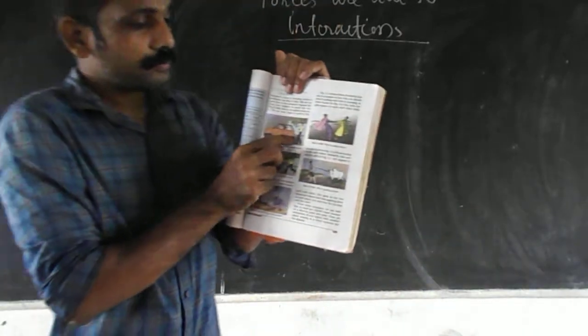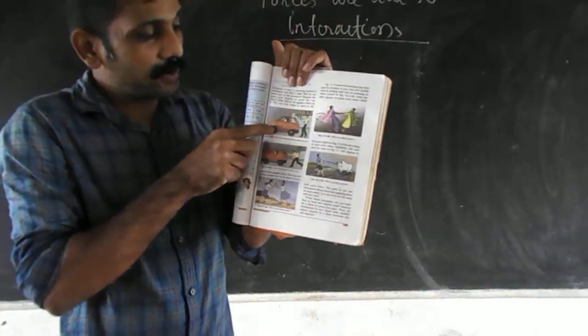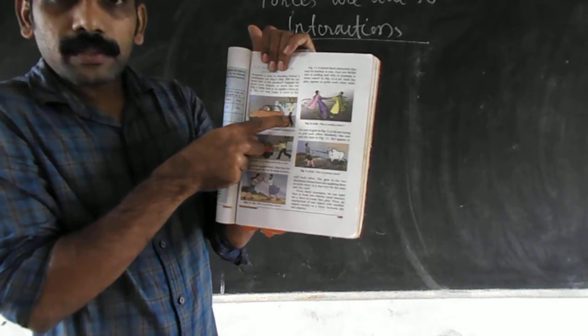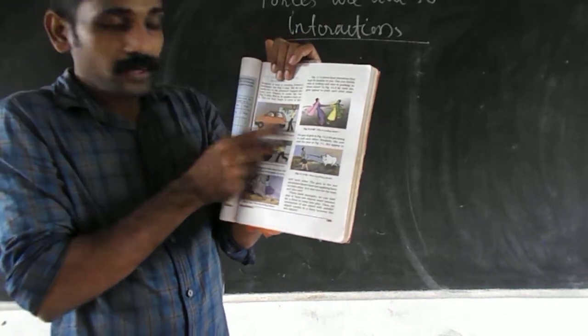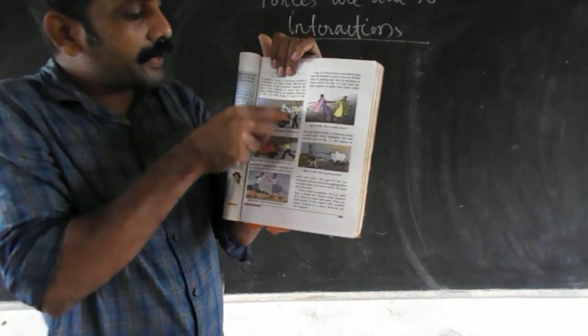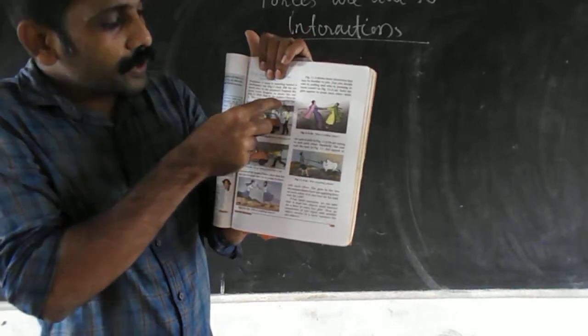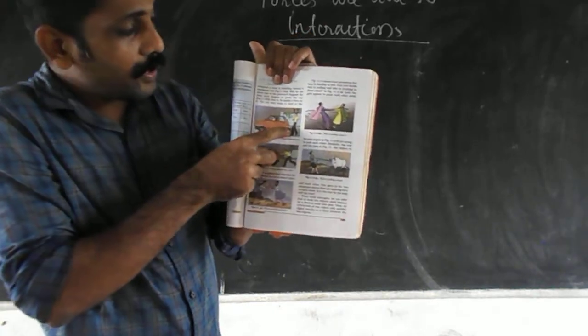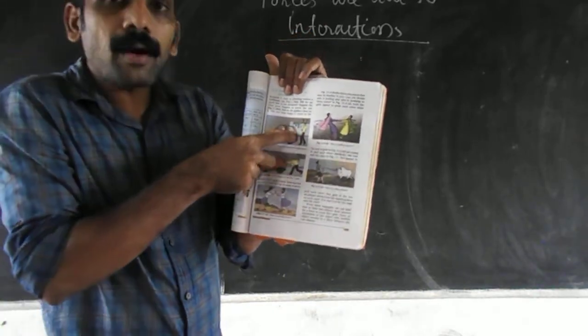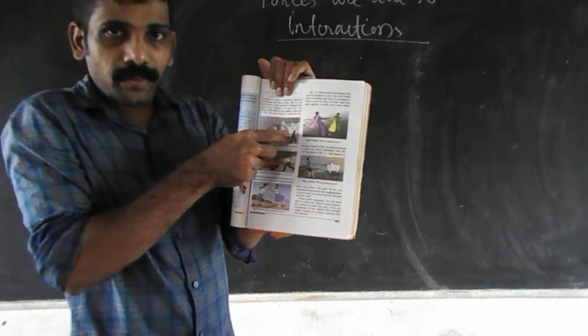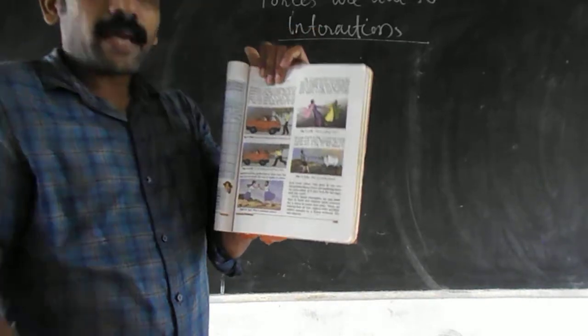Suppose, listen here, in the first case the boy is standing behind the car and does not give any touch on the car. So in this example the boy and the car are separate. So the force does not happen.